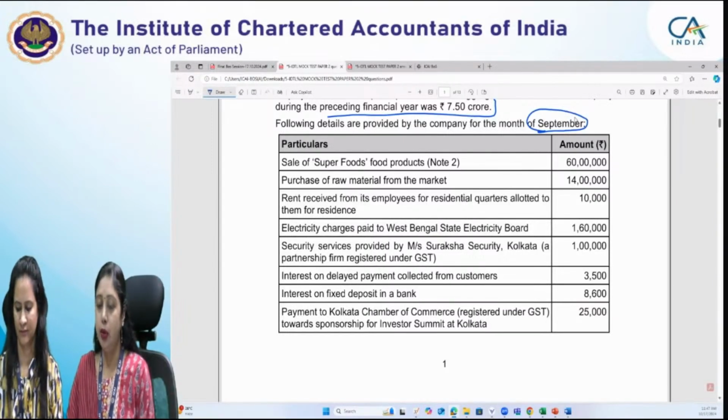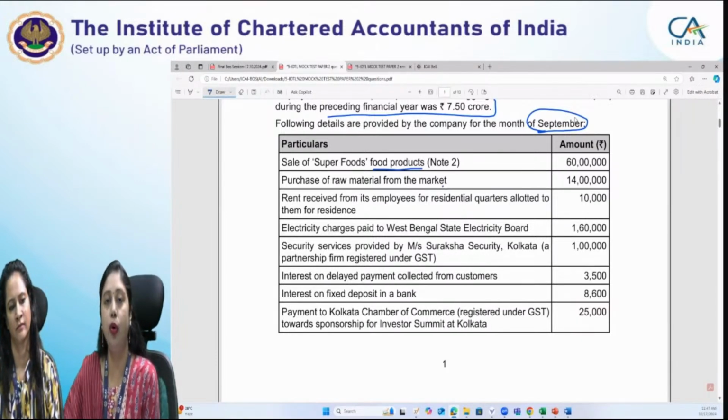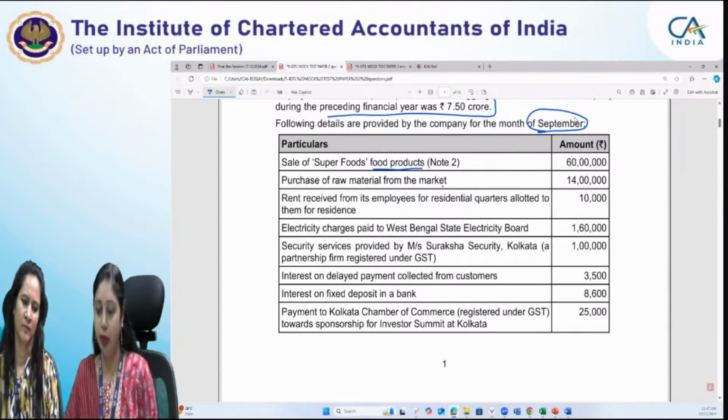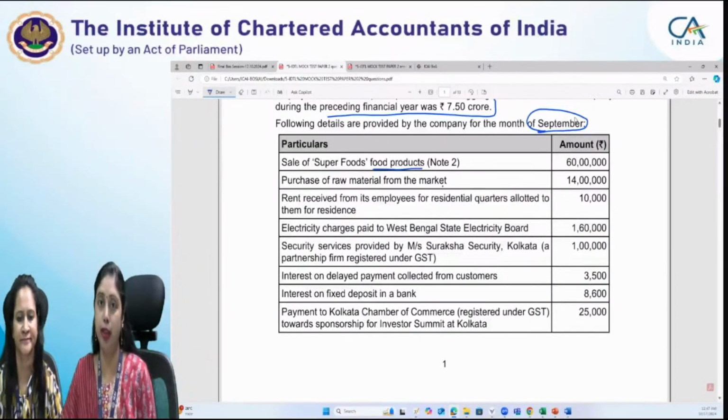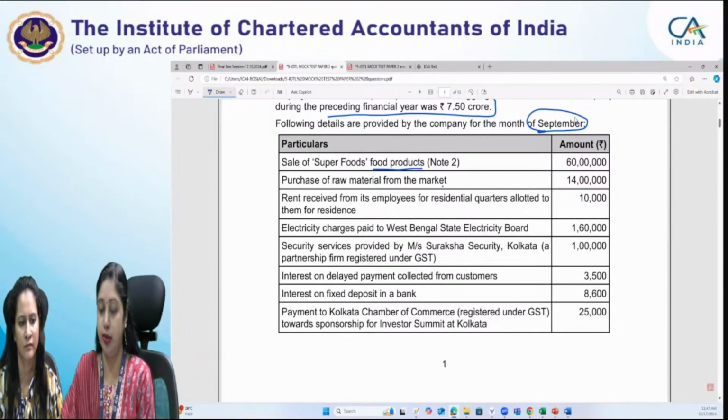Okay. Now, the particulars which are given to you: sale of superfoods food products. Superfoods is our brand and it has given you the food products. Purchase of raw material from the market. Here you can see that all the inward and outward supplies have been given in one table itself and they have not segregated them. When we find a question like this, we have to be all the more careful, because in a hurry in the examination, under great pressure, we tend to treat some of these items otherwise, and we might not take a purchase item as an inward supply. So we have to be very careful.